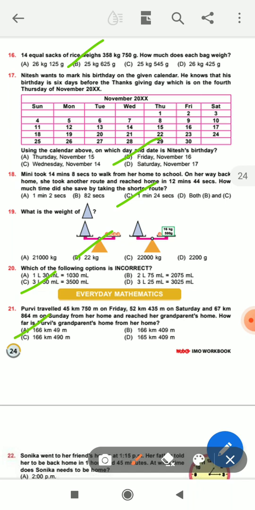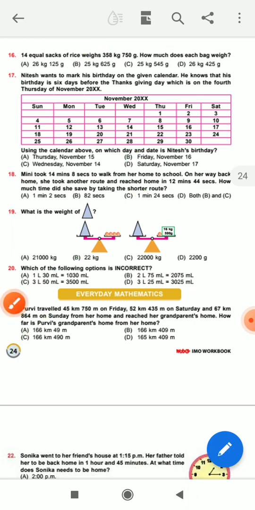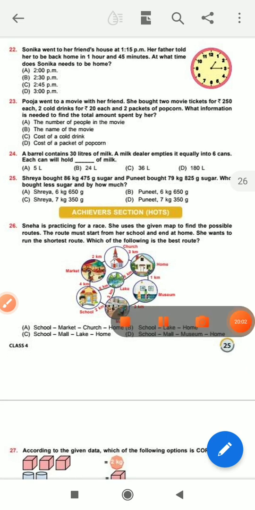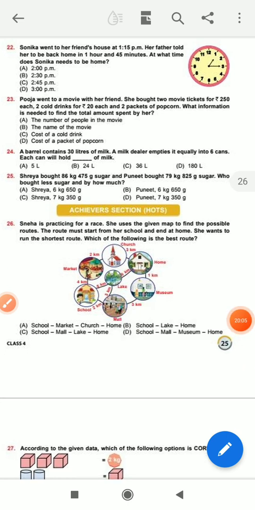Okay student, next I discuss question number 22. I repeat again: a boiler contains 30 liters of milk.